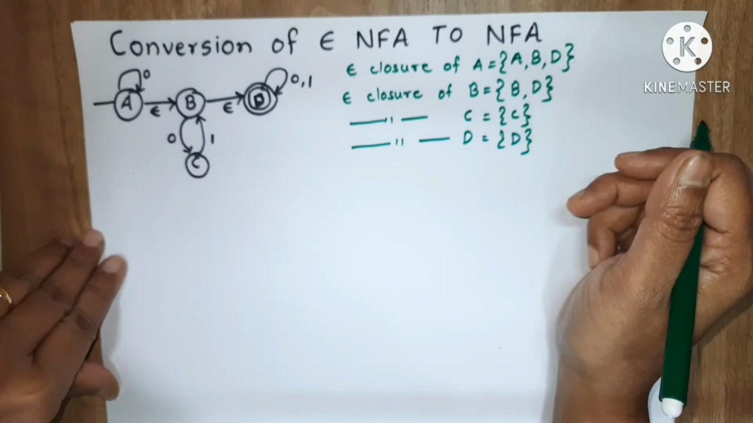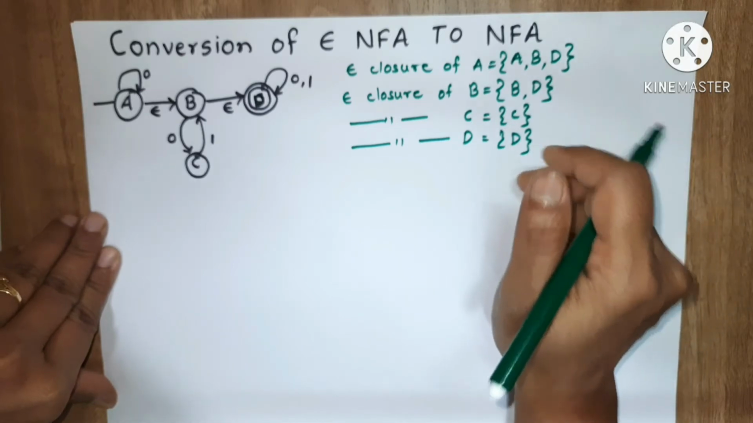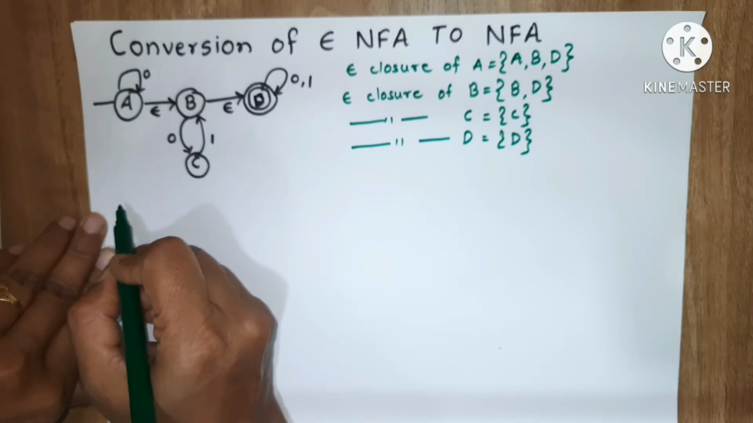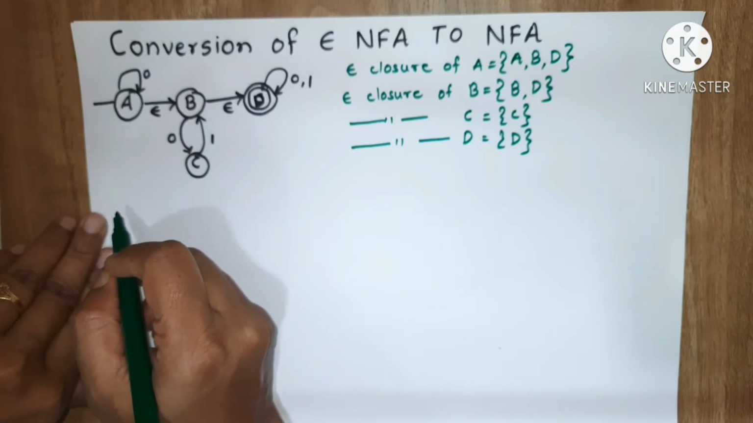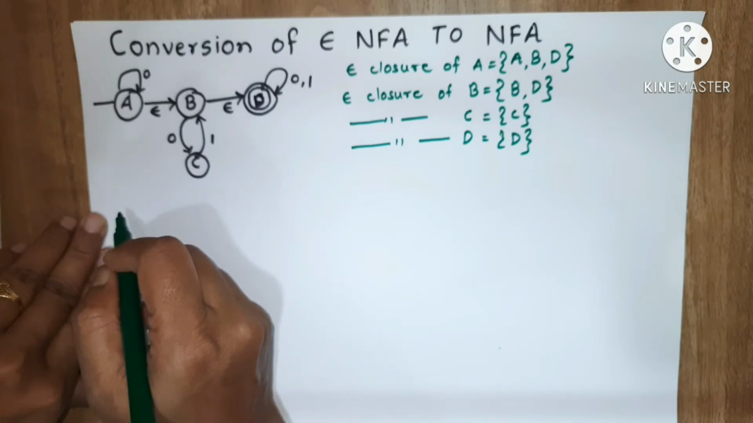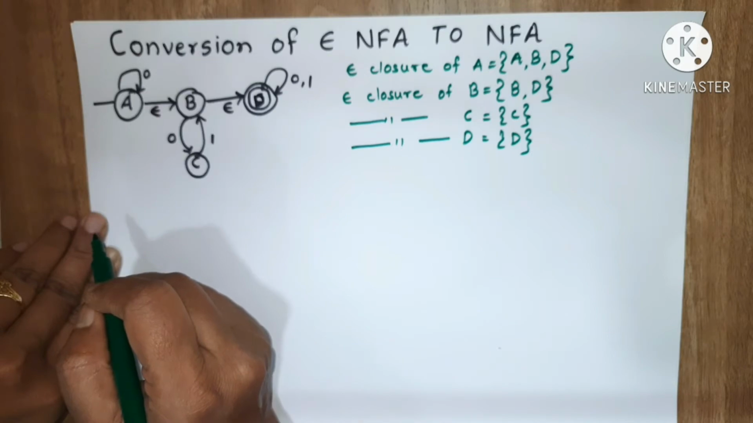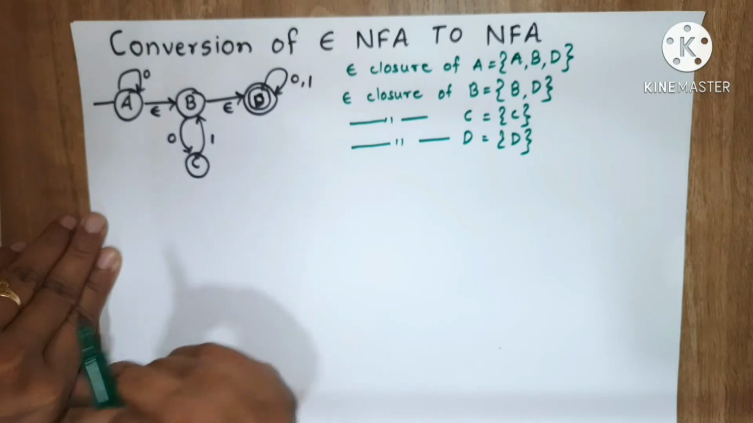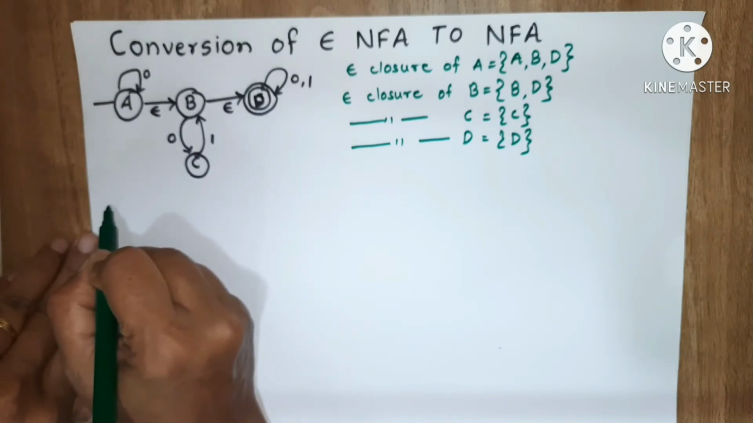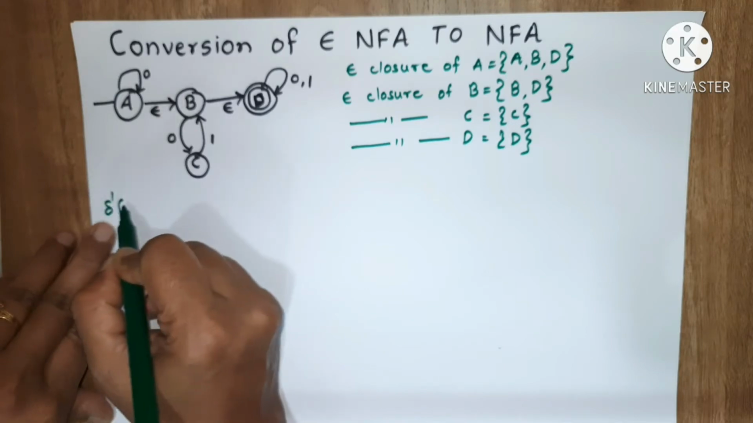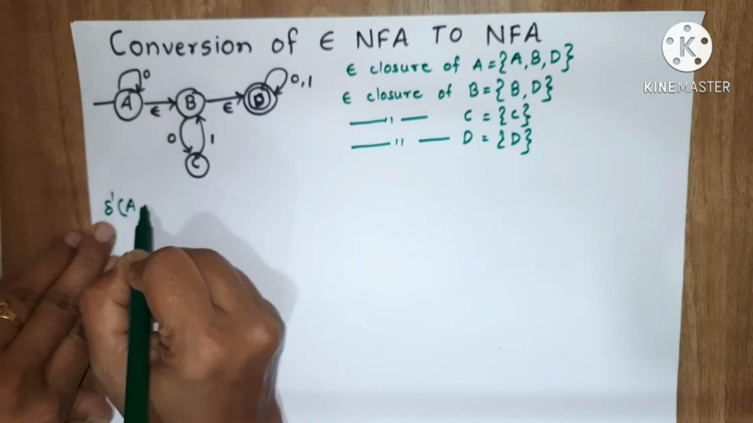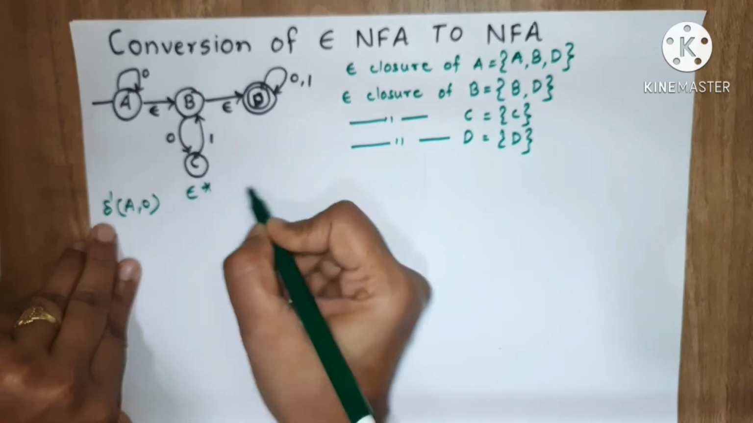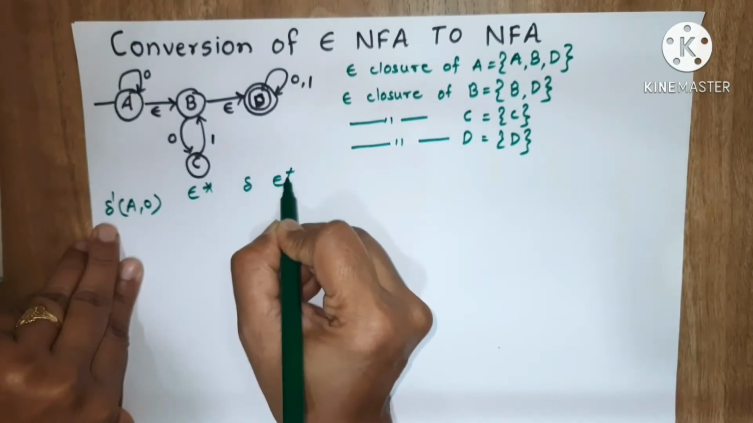So now we want to find the transitions in the NFA. We have already seen that to find a transition we have to use a formula. In that formula we first find the epsilon closure of the state, then whatever states we get, we find the transition of those states on that particular input, and then again we find the epsilon closure. So now first we will find delta dash, that is the transition of A on 0 in the NFA: first epsilon closure, then transition, and then again epsilon closure.